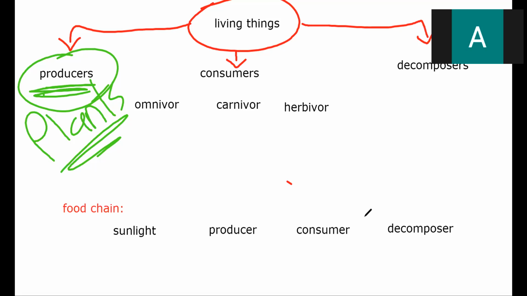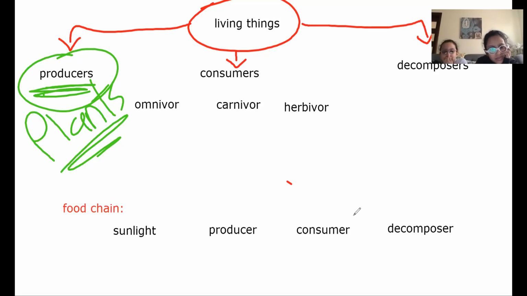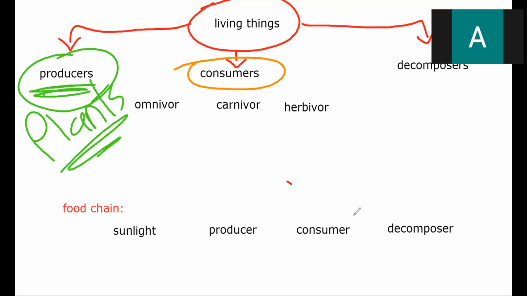What about living things that eat living things? Consumer. What do I call it? Consumer. Okay, now Fatima, focus with me. If there is a living thing eating another living thing, let's say animals who eat animals, we call them a name.